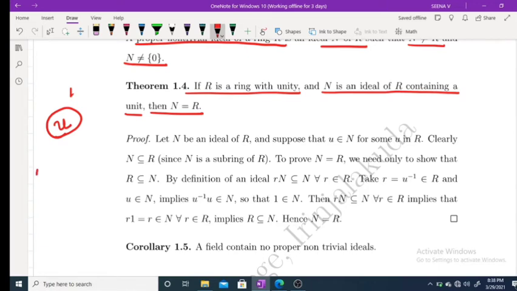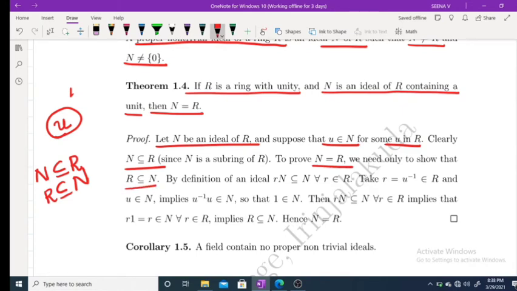Clearly, N is an ideal means N is a subset of R. Therefore, to prove N is equal to R, what we have to prove? We have to prove R is contained in N. So, let N be an ideal of R and suppose that U belongs to N for some U in R. Clearly N is a subset of R. To prove N equals R, we need to show that R is a subset of N. For this, we have to take some r. Before that, by the definition of ideal, aN is a subset of N for every a belongs to R. Therefore, rN is a subset of N for every r belongs to R.